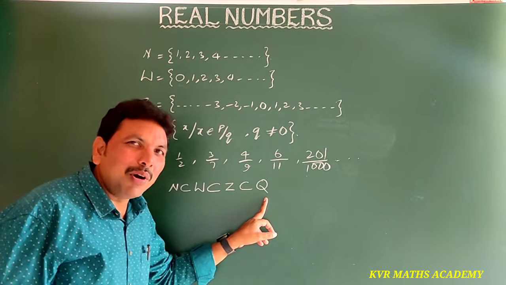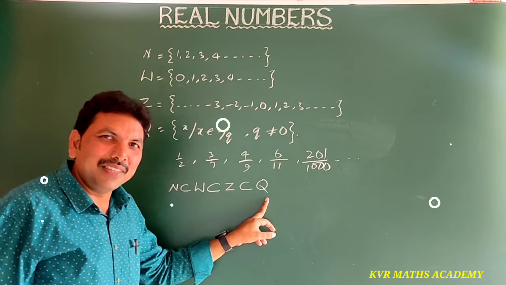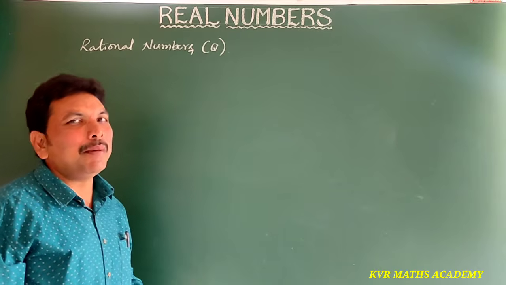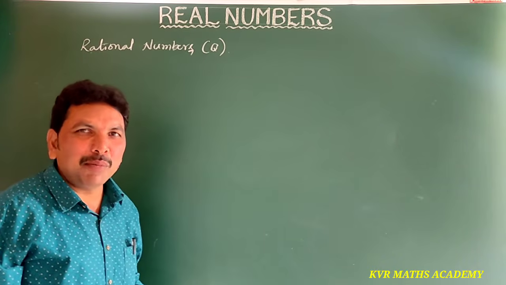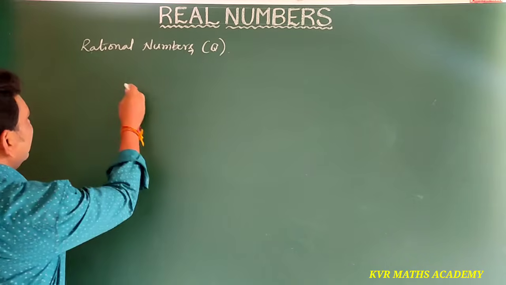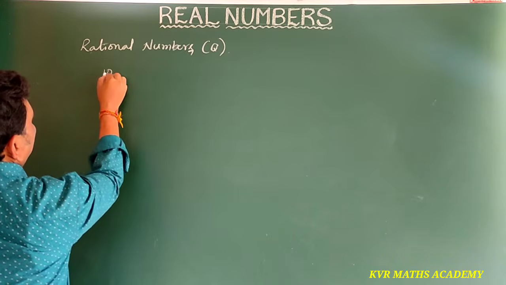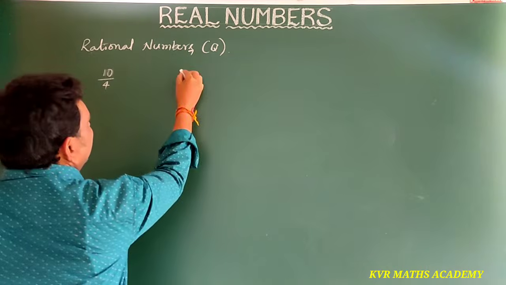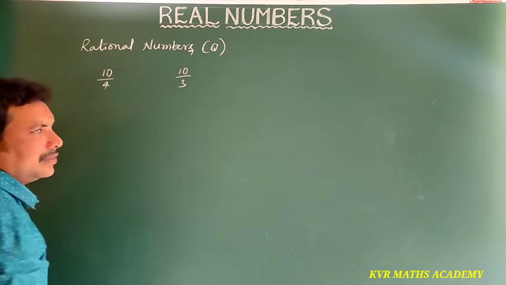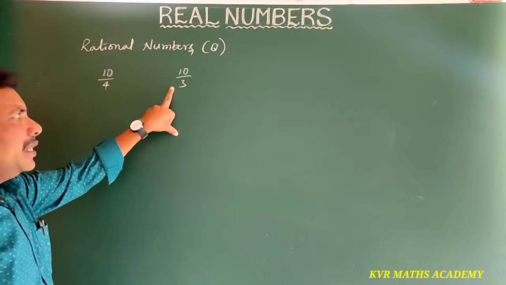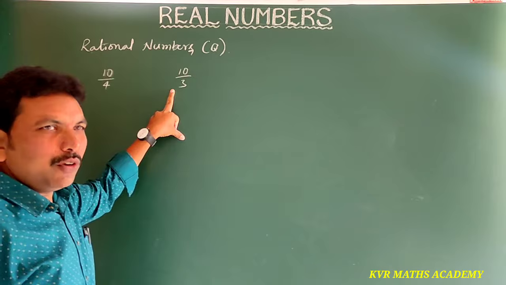Now I will explain about rational numbers. The numbers which are in the form of p by q are called rational numbers. I'll take two examples. Suppose 10 by 4 and 10 by 3. 10 by 4 is in the form of p by q, and 10 by 3 is also in the form of p by q.